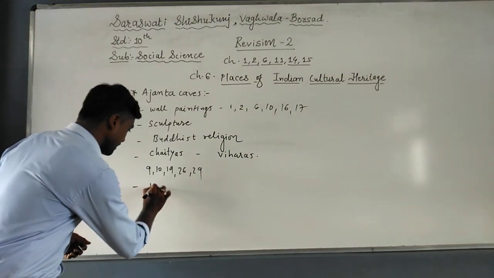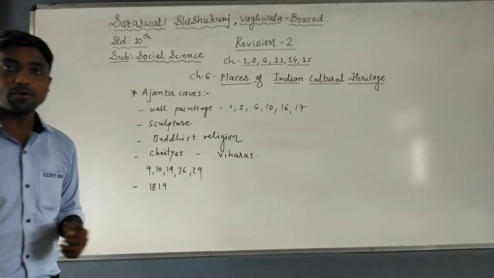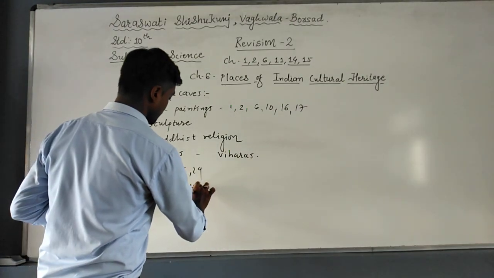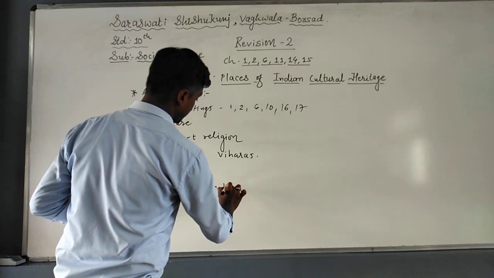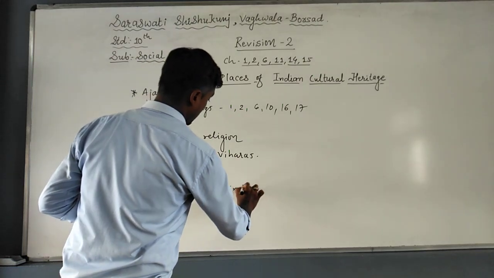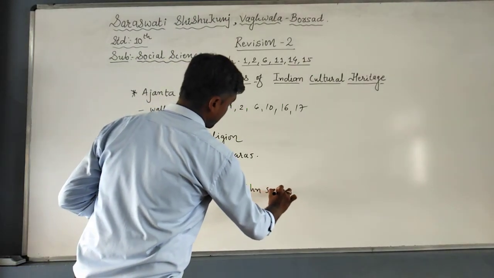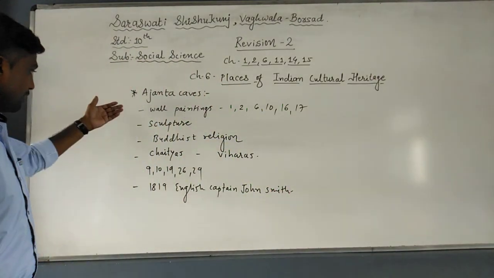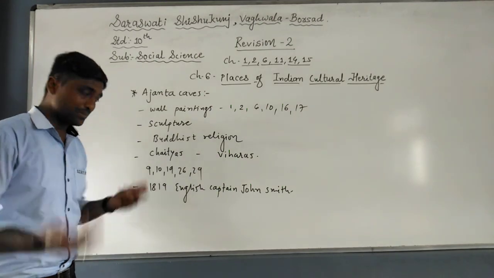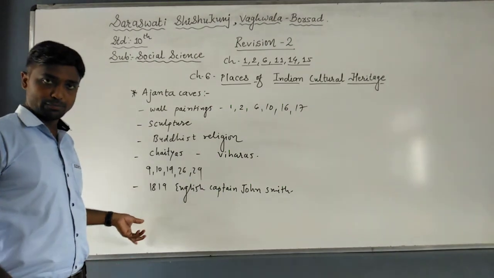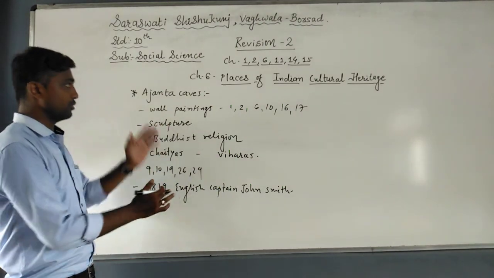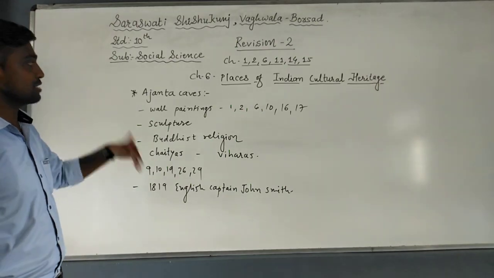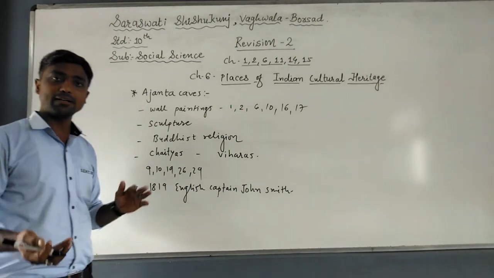But in 1819, with the help of English captain John Smith, he rediscovered these caves. So here I have written 5 points. Apart from this, location and speciality are 2 points. So total 7 points about the Ajanta caves. If it asks for 3 marks, you can easily write that. If it is asked for 2 marks, you can write 5 points, not more than that.